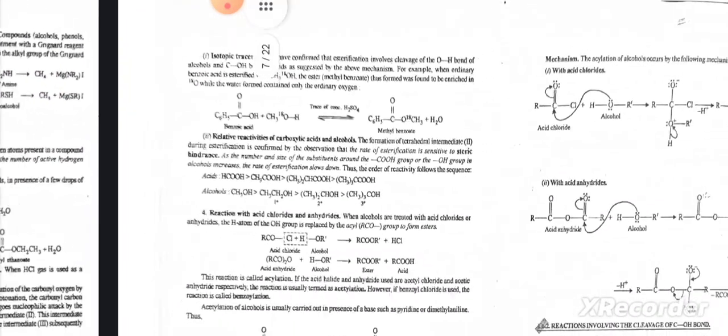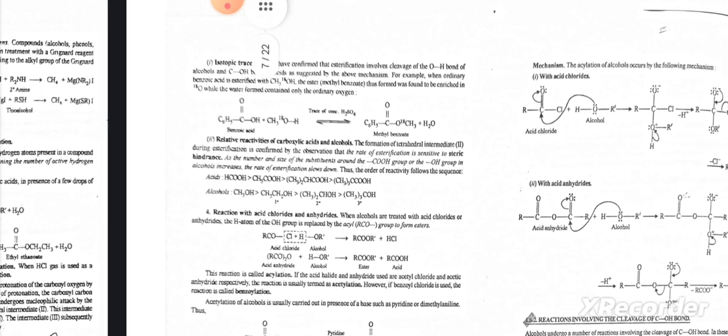Isotopic transfer studies have confirmed that esterification involves cleavage of the O-H bond of the alcohol, not the C-OH bond of the acid as suggested by the mechanism. For example, when ordinary benzoic acid is esterified with CH3-18OH, the ester methyl benzoate formed was found to be enriched in 18O, while the water formed contained only the ordinary oxygen.